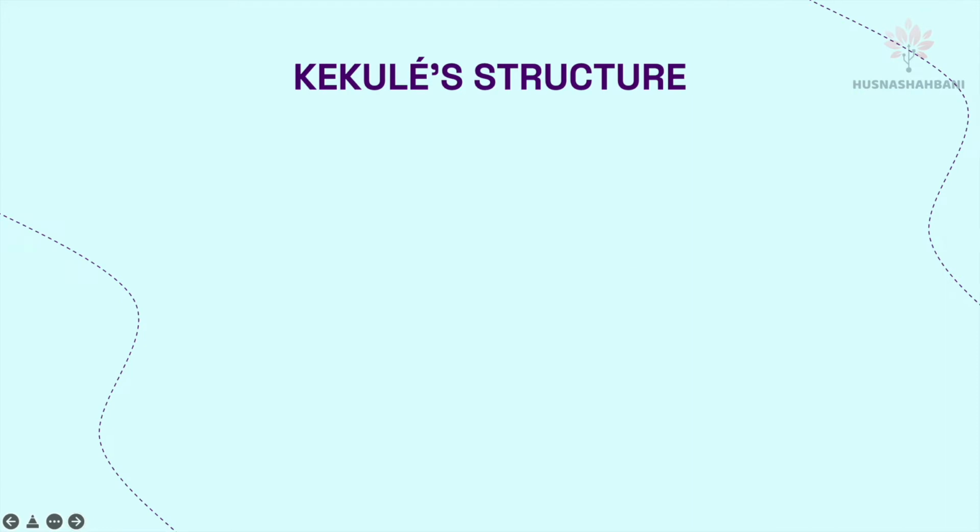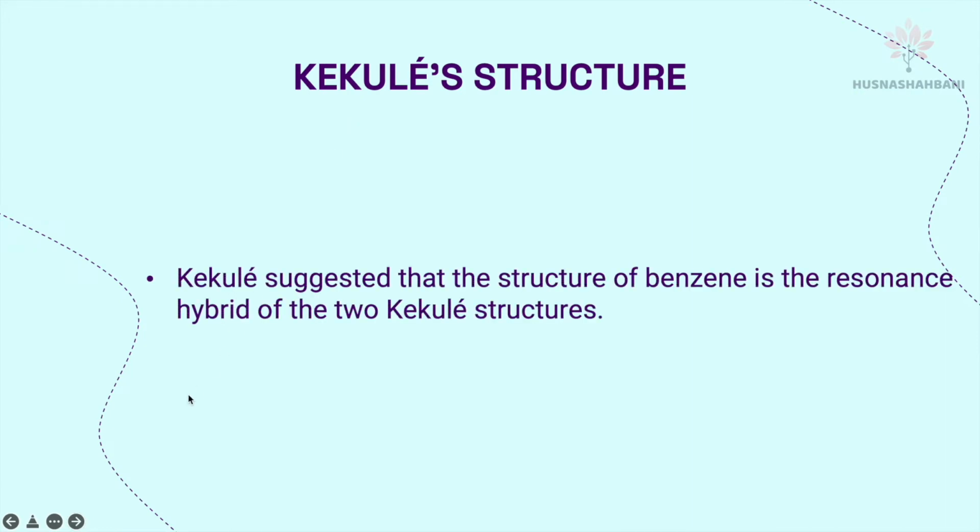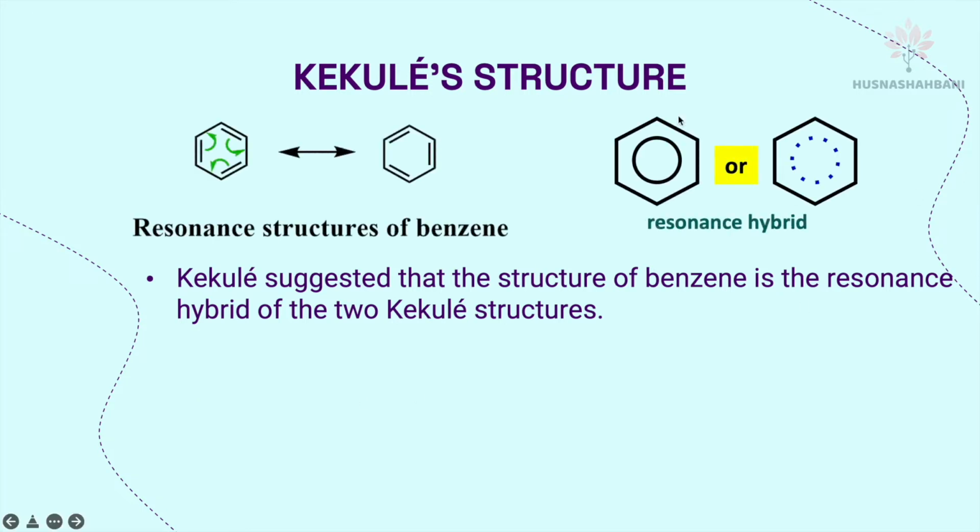Kekule's structure. Kekule suggested that the structure of benzene is a resonance hybrid of the two Kekule structures. So these are the resonance hybrid. It can be drawn like this or like this. It means that there are 3 pi bonds in this benzene ring. The pi bonds keep changing their position simultaneously.